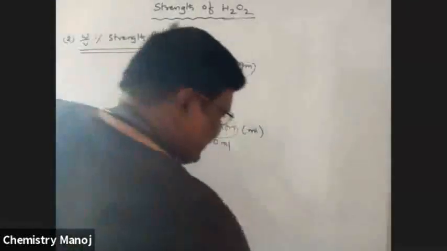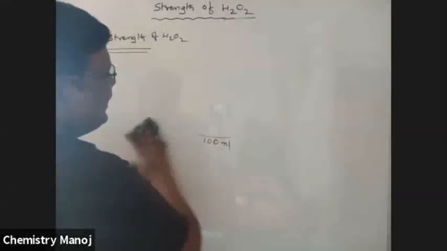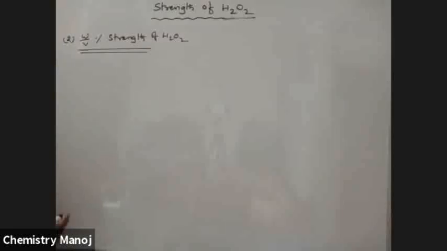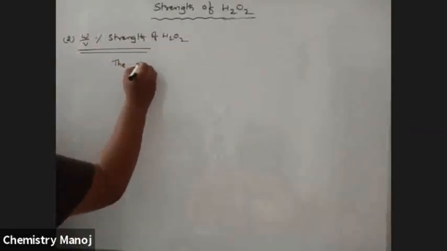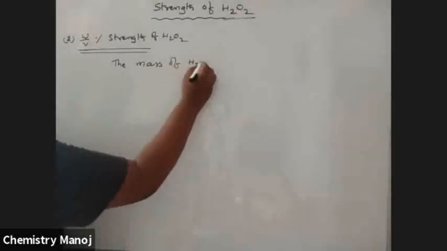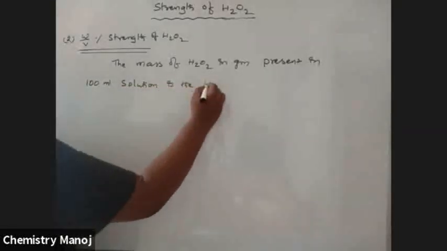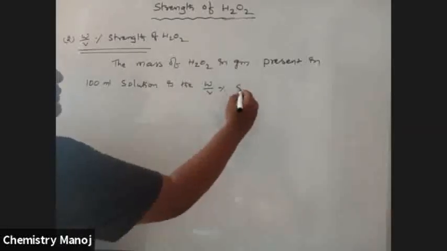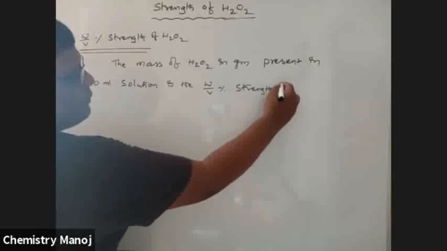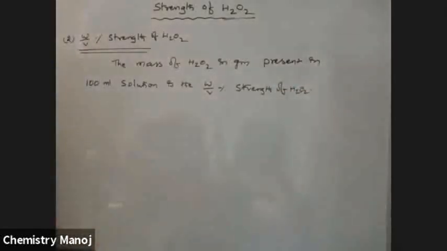So the definition is: the mass of H2O2 in grams present in 100 ml solution is the weight by volume percentage strength of H2O2.